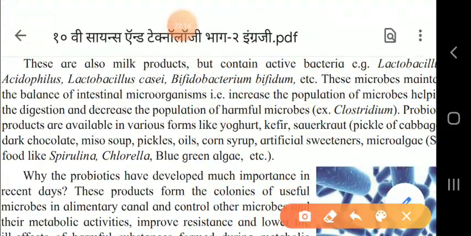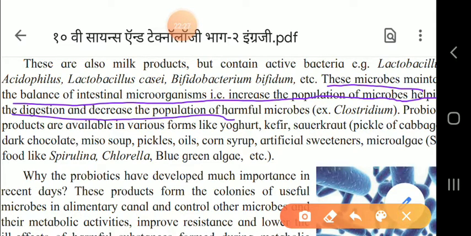You can see here that these microbes maintain the balance of intestinal microorganisms, increasing the population of microbes helping digestion and decreasing the population of the harmful microbe, that is Clostridium. So you have to keep in your mind that Clostridium is the harmful microbe.